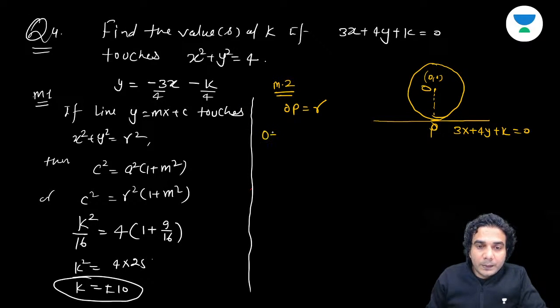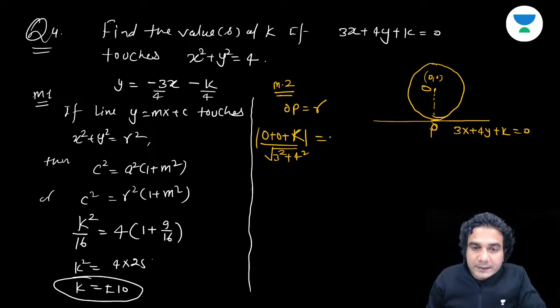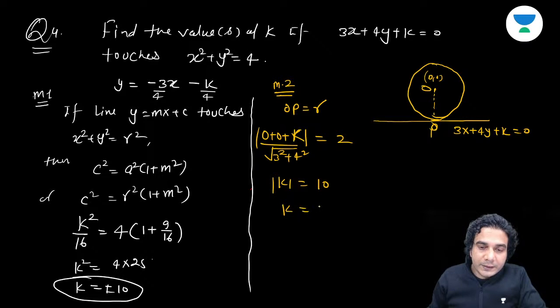So it is mod of 0 plus 0 plus k divided by under root of 3 square plus 4 square, and that is equal to r, the radius. So radius is equal to 2. So if you solve it, mod of k is equal to 2 into 5, which is 10, and then you can see k is equal to plus minus 10. Okay, so it's very simple.